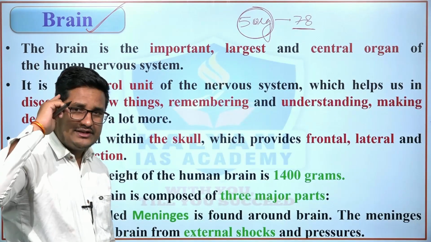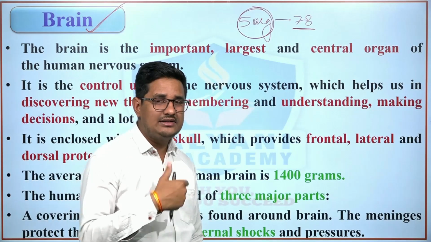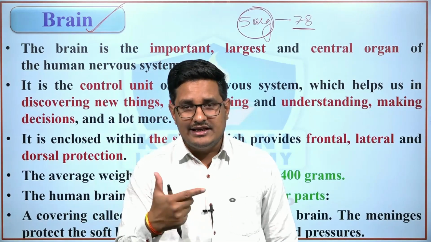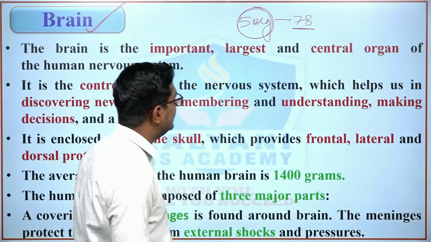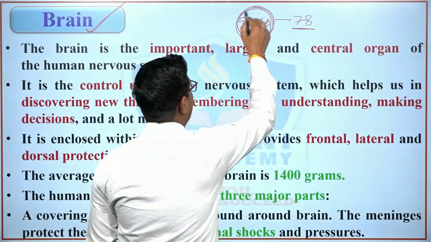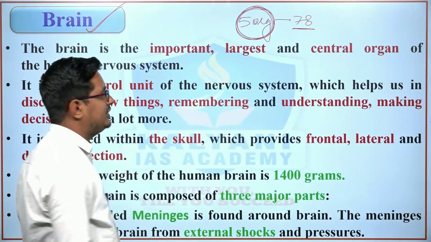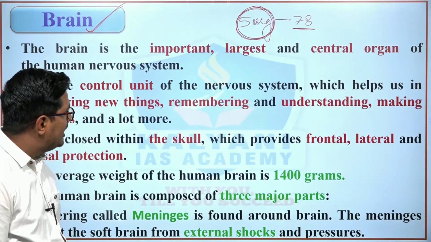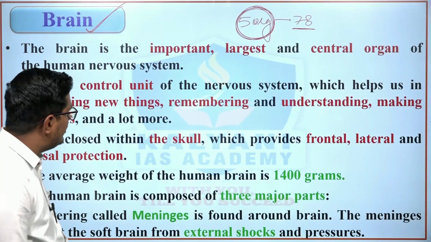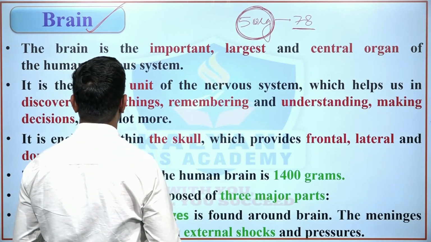The first is the brain, second heart, lungs, kidney and liver. These are the 5 most important organs of the human body. The brain is the most important and necessary organ of the human body.